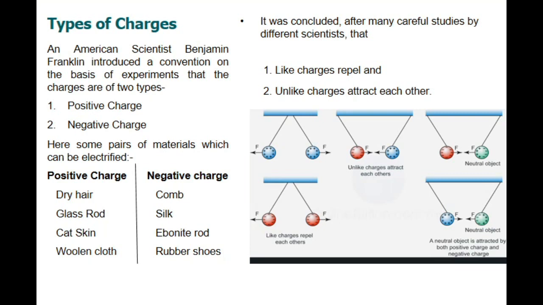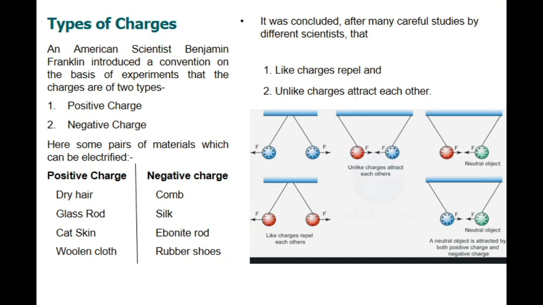So the charges are categorized in two parts, which is given here, positive and negative. I have listed some pairs of materials which can be electrified. When a comb is rubbed against dry hair, as you have seen in your childhood, then dry hair will be positively charged, whereas the comb acquires negative charge.